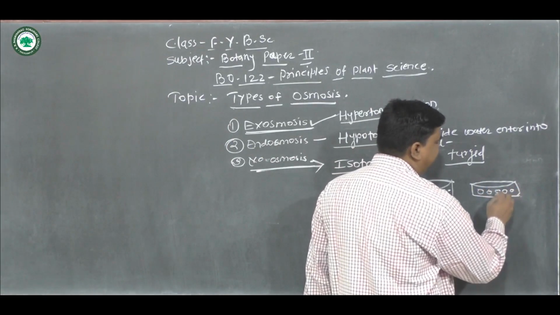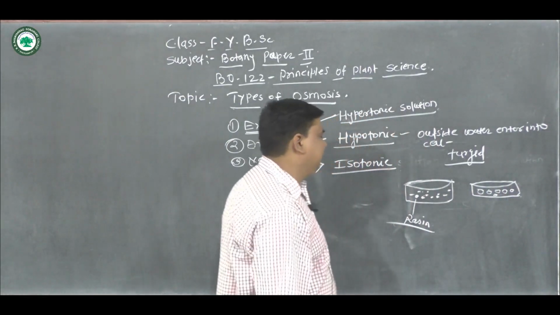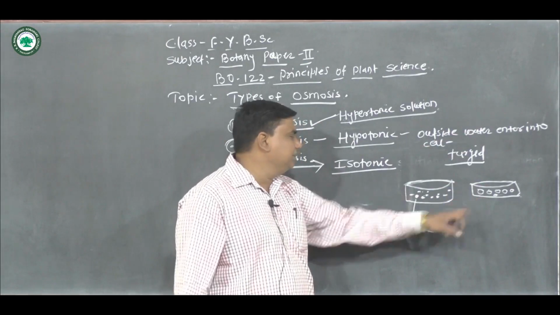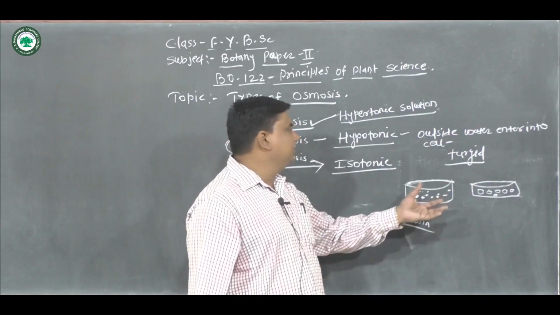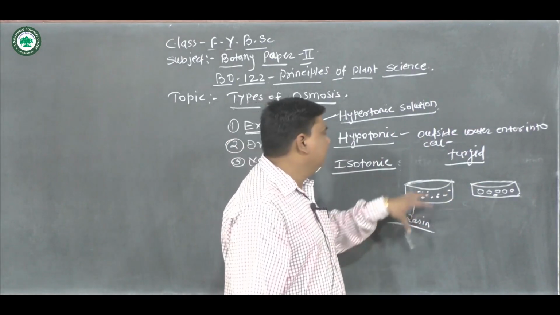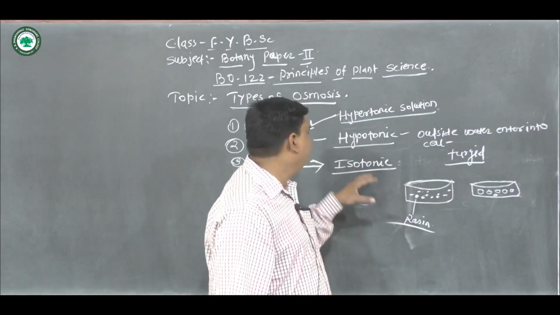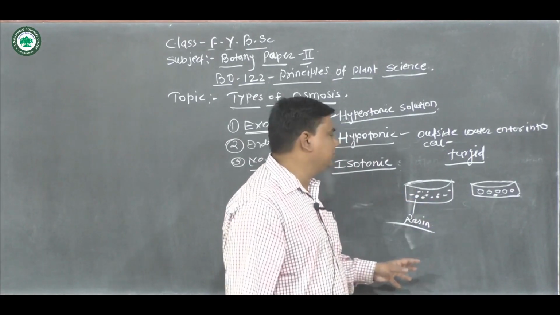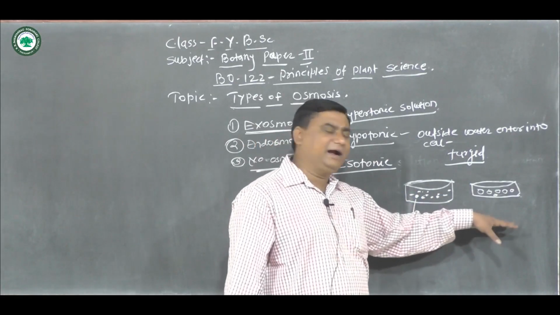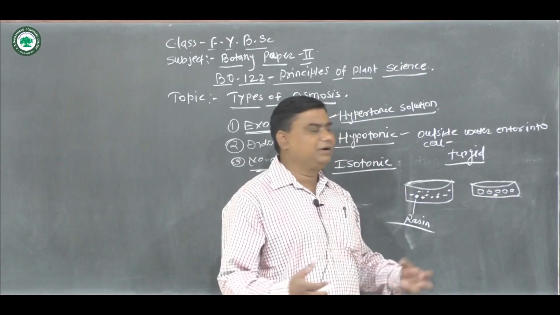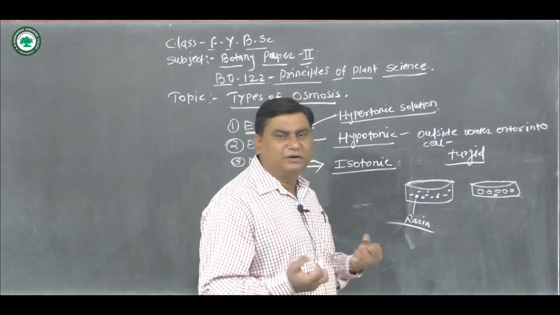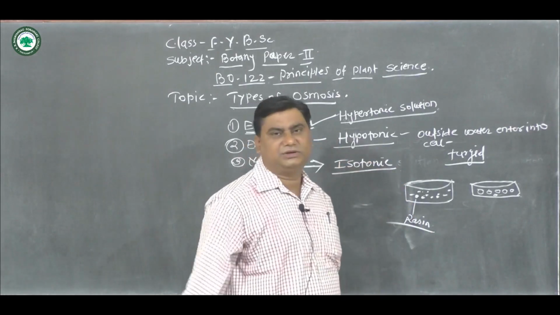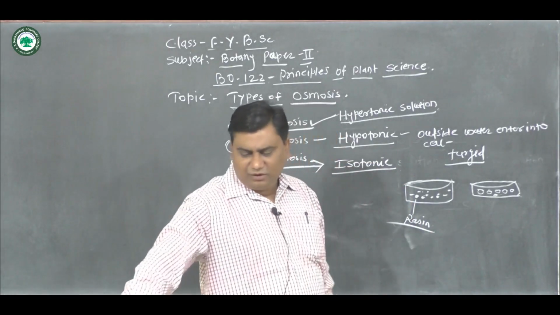There is swelling of resin. You can see the swelling of resin takes place because the outside water, the hypotonic solution, enters into the cell, and that's why the resin becomes turgid, and the process is called endosmosis.